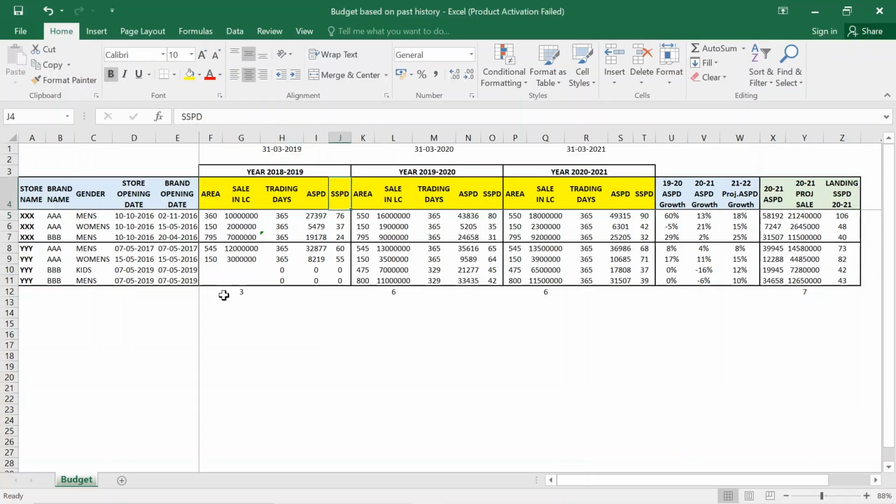Next is SSPD, sales per square feet per day. In retail terms, people call it PSPD as well, per square feet per day sale. So this is the per day sale from per square feet.